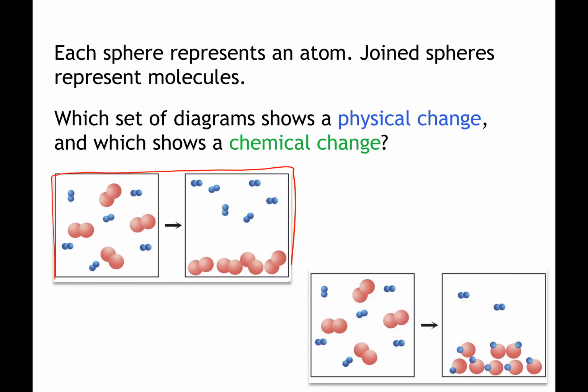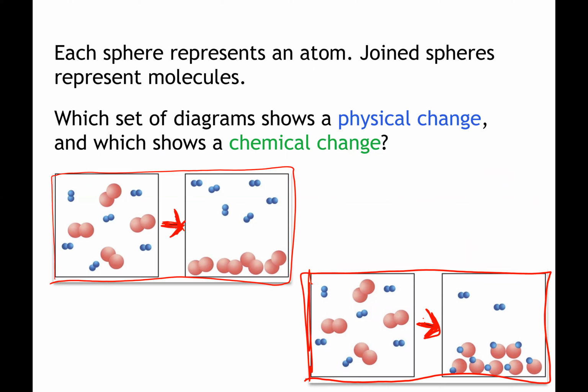And what you want to do is think, is what's taking place a chemical change or a physical change? So let's take a look at the one that I circled, right? Think of what is happening when you go from the initial square to this square. What exactly is happening? Is it a chemical change or is it a physical change, and why? And then take a look at the second one at the bottom. What is taking place when you go from the left to the right? Is it a chemical change or a physical change?